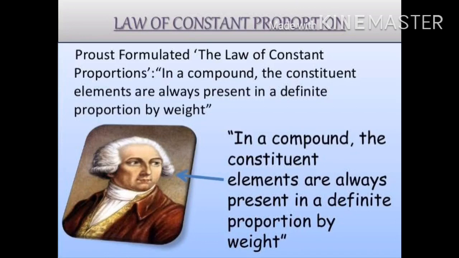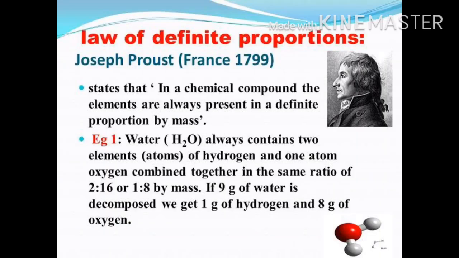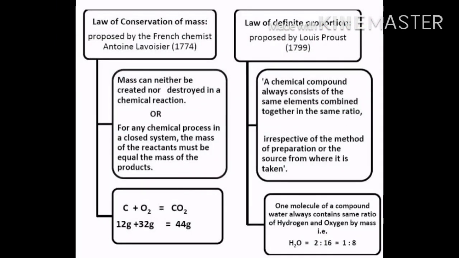The second law is the law of constant proportion. This law was given in 1799 by the French chemist Joseph L. Proust. According to this law, a pure chemical compound always contains the same elements combined together in the same proportion by mass. For example, water is a compound which always contains the same two elements, hydrogen and oxygen, in the same constant proportion of 1:8 by mass respectively.